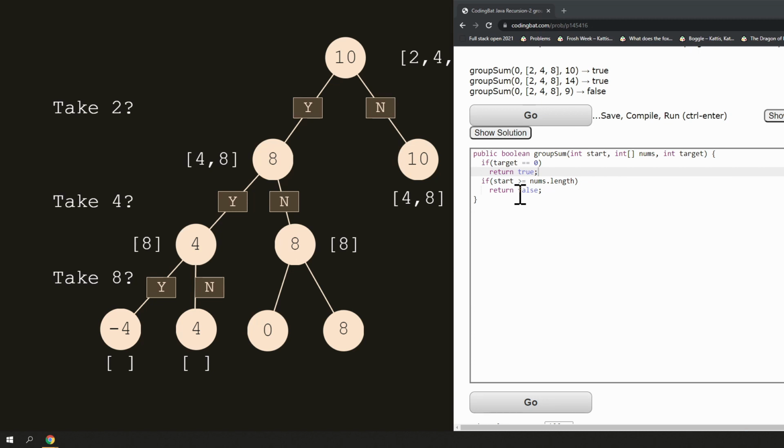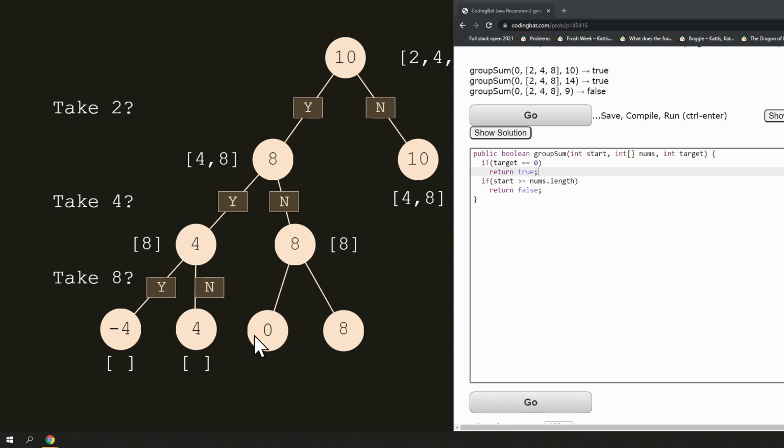So the value so far is 2, so 2 plus 8 becomes 10. So when I grab that 8, I'm going to call the function again. This time target becomes 0, as in we're down here, basically, with this node. When that happens, I have to return true. If that is not the case, and I have run out of numbers, then I will return false.